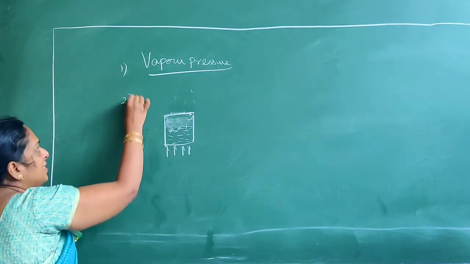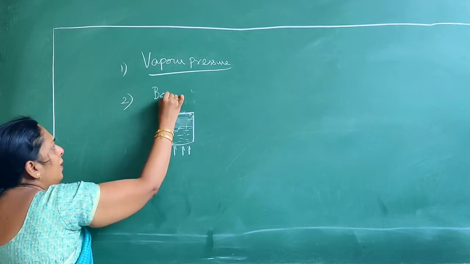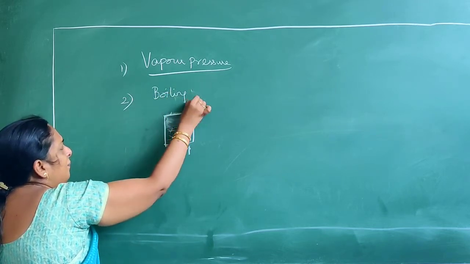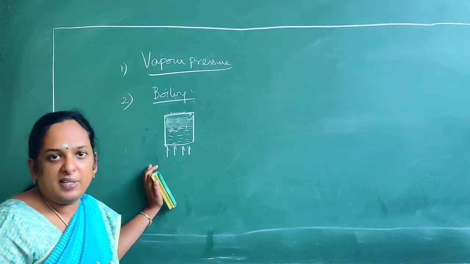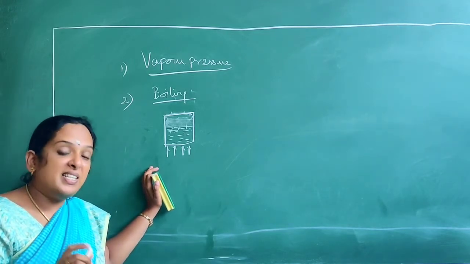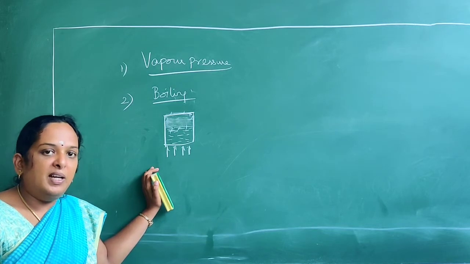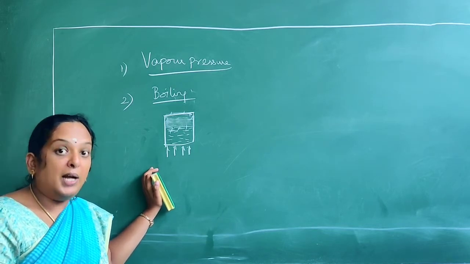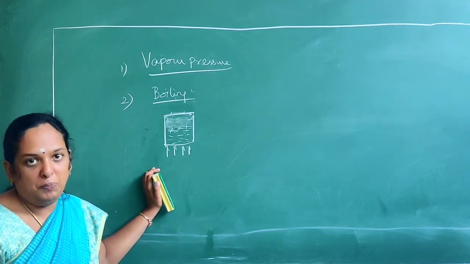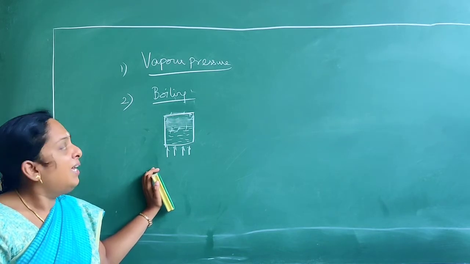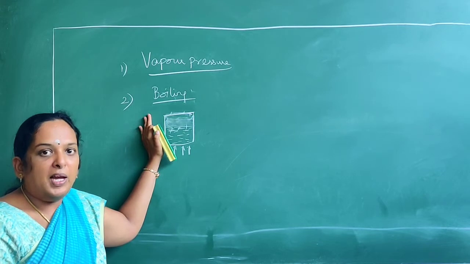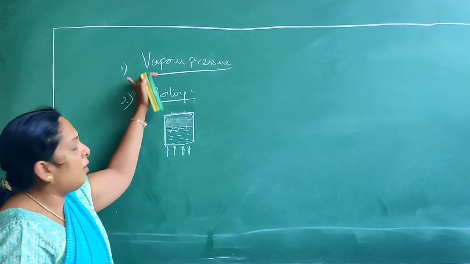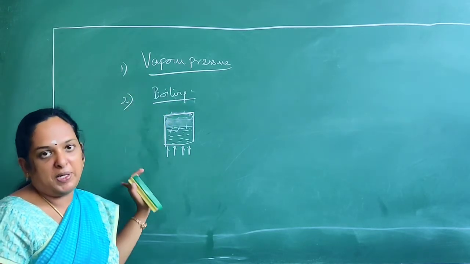The second one is boiling point. We all know very well that the boiling point of water is 100 degrees centigrade. But there is a concept that any liquid can boil at ordinary temperatures also, in which case the pressure on the liquid should be less than or equal to the vapor pressure.